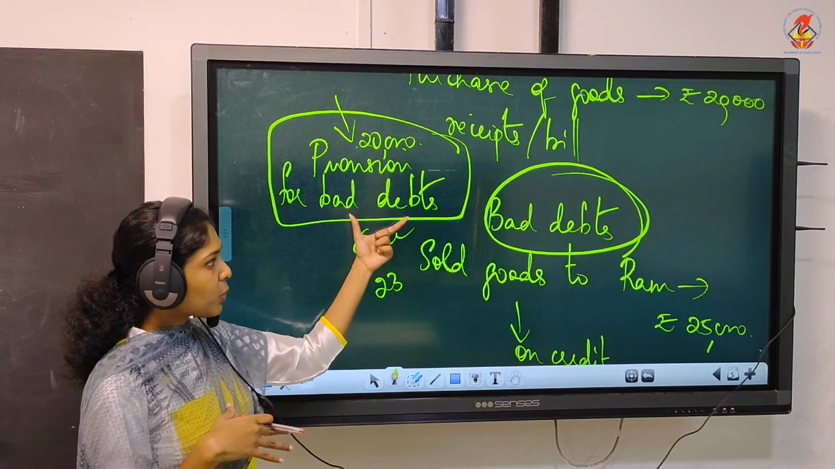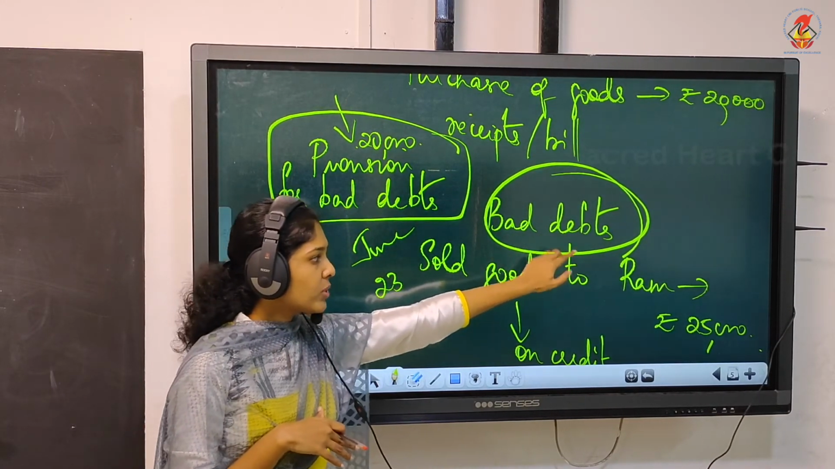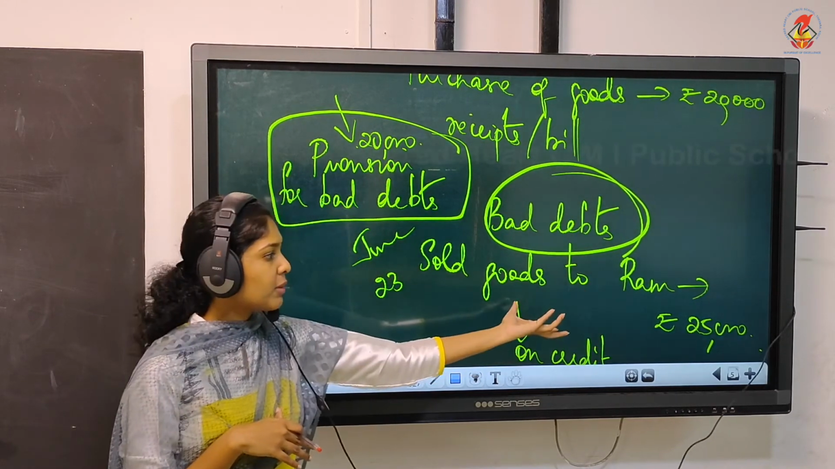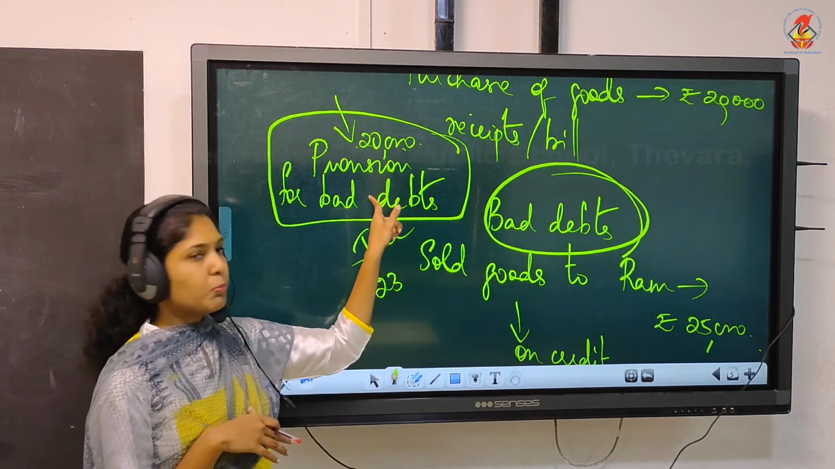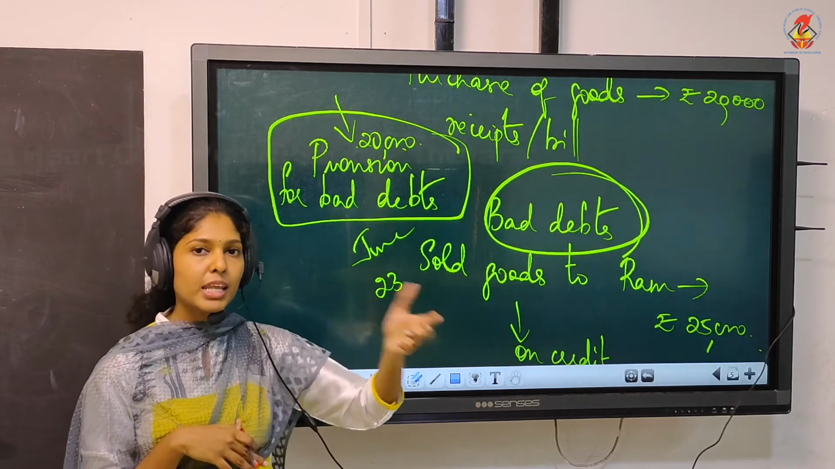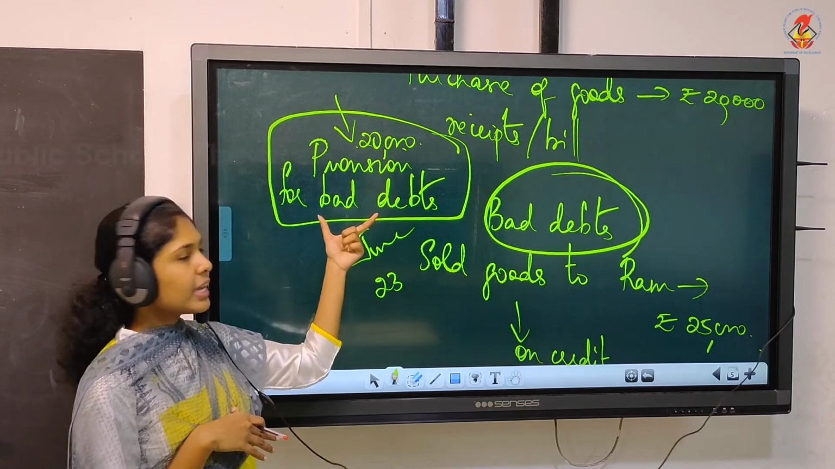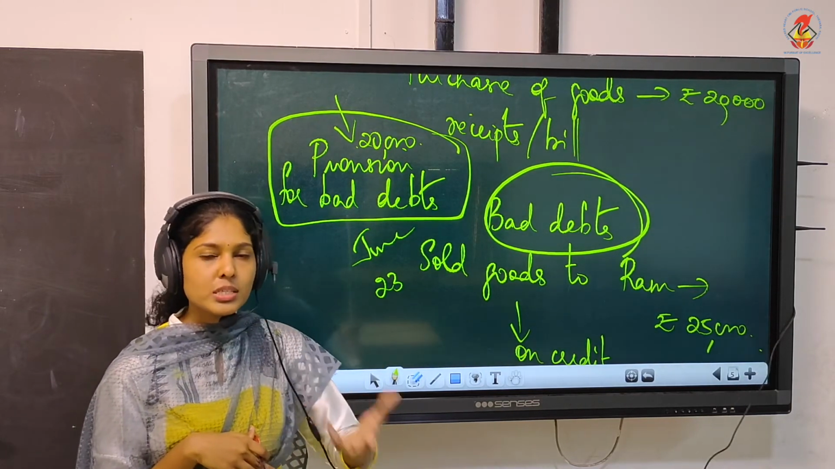Why are you keeping a provision? To meet bad debts. What is bad debts? Debts which we can't get from Ram in case he doesn't make the payment. If he makes the payment of 25,000 next week, there is no need of this provision. But every firm will have a provision in the beginning of the year itself. Whether you have bad debts or not, there will always be a provision for the firm. Now the question is whether to use it or not.